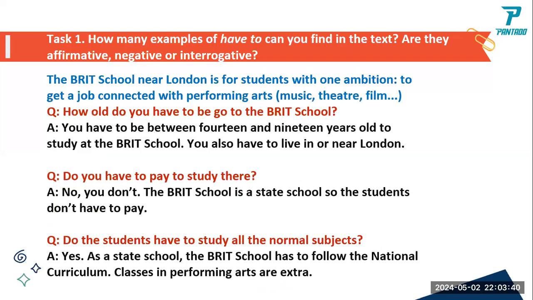Now, how many examples of have to can you find in the text? Are they affirmative, negative, or interrogative? Please tell me, or you can underline the have to. Okay, go. How many have to can you find in the text?